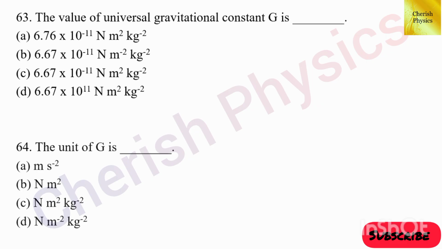63rd question. The value of universal gravitational constant G is dash. The answer is option C, 6.67 into 10 to the power minus 11 Newton meter squared per kilogram squared. 64th question. The unit of G is option C, Nm squared kg to the power minus 2.